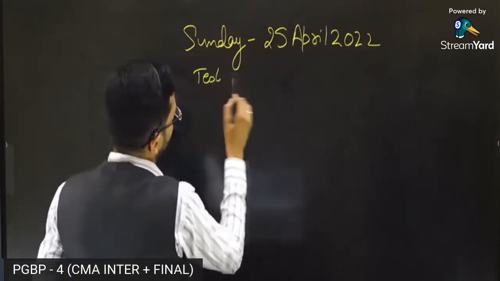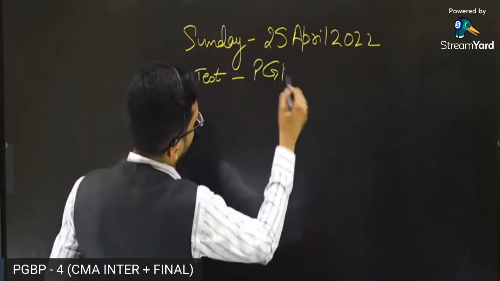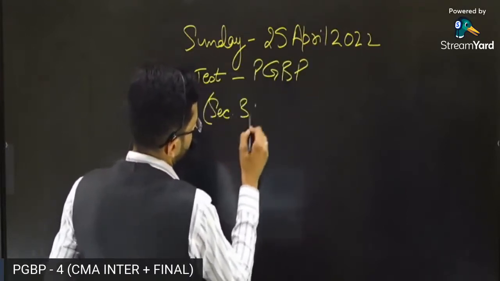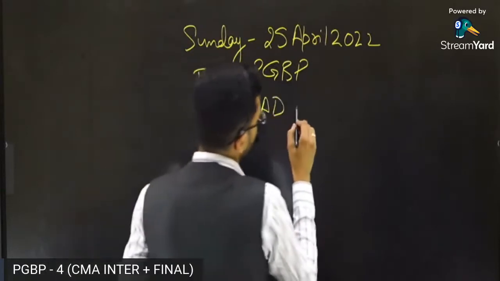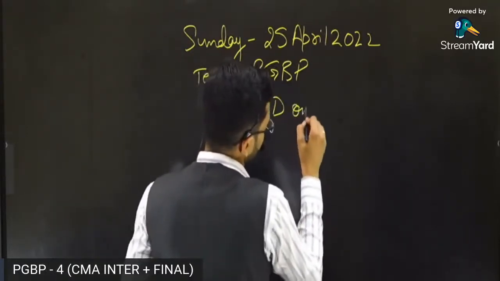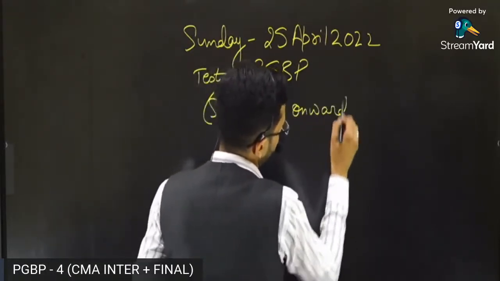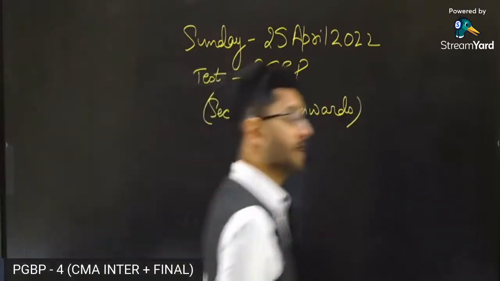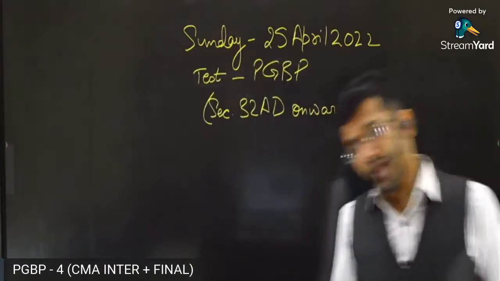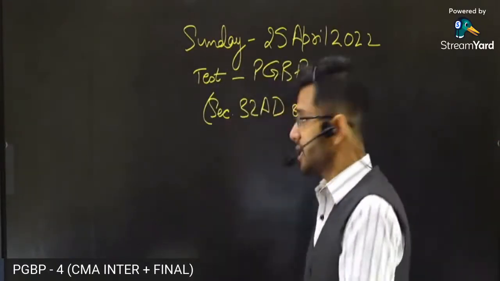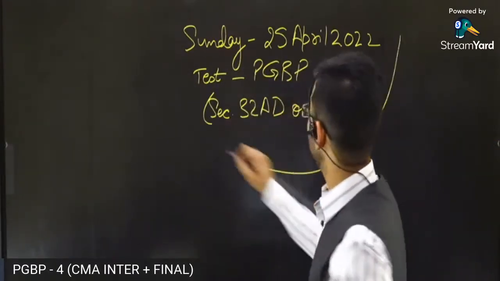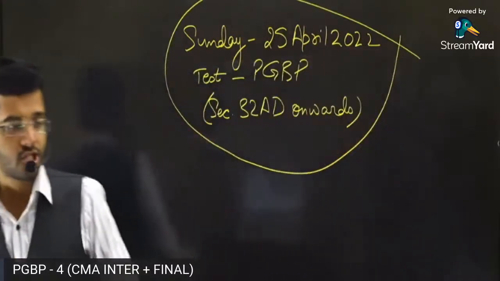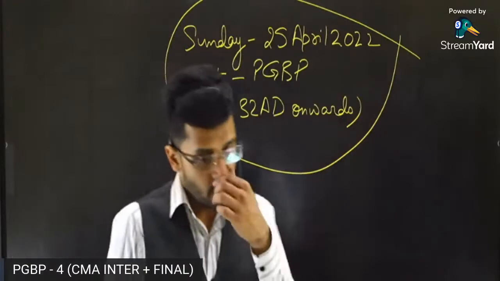There'll be a test of the PGBP chapter, section 32AD onwards till the last, including the presumptive taxation as well. So the entire chapter of PGBP starting from 32AD till last, including the presumptive taxation. This is the test which is scheduled on Sunday, 25th of April.